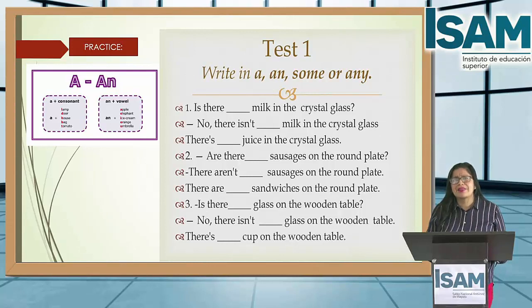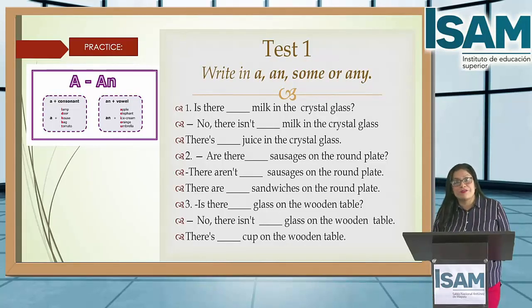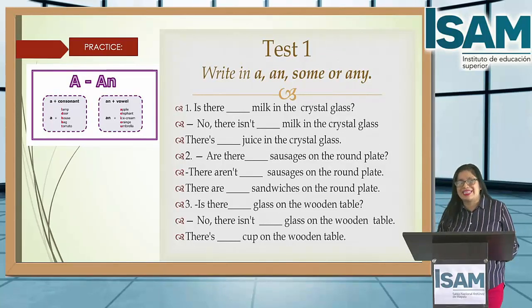Next, are there any sausages on the round plate? There aren't, some or any? Any, because it's negative. There aren't any sausages on the round plate. There are some, because it's affirmative, some sandwiches on the round plate.